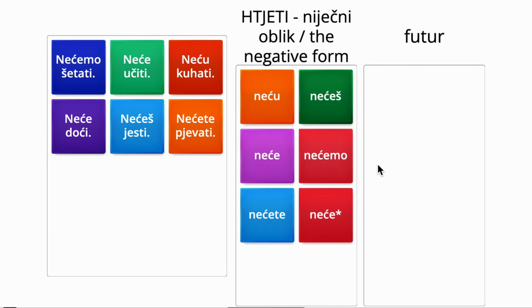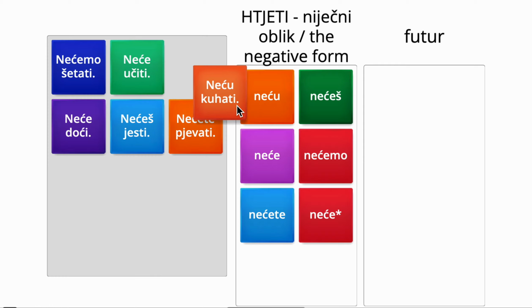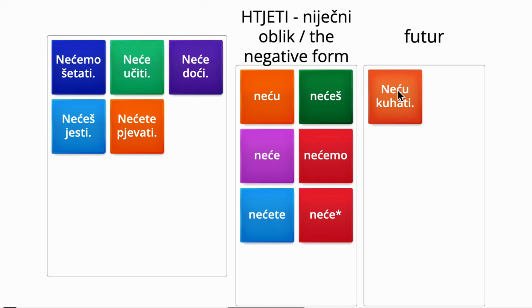And then we just attach the infinitive form of the verb, the initial form of the verb, to it to get the future tense. I won't cook, neću kuhati. Now the negative form always comes before the main verb.